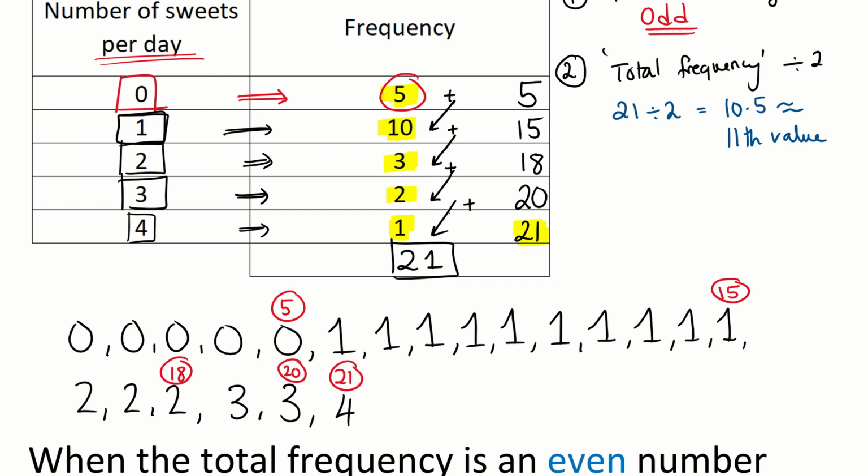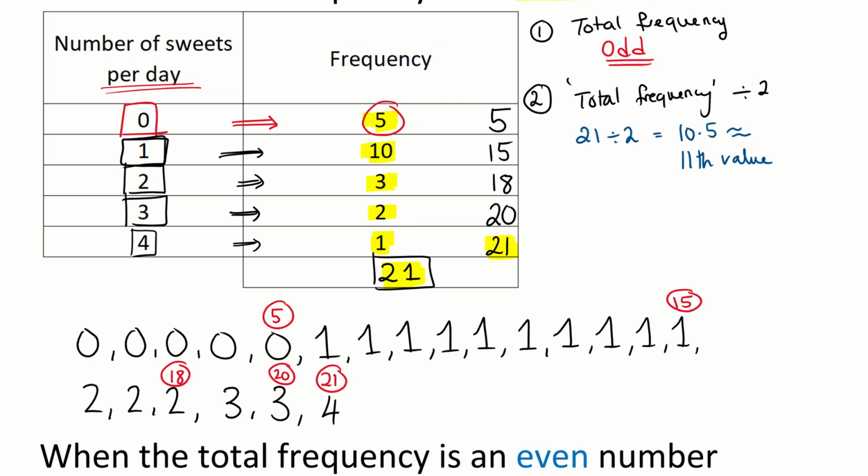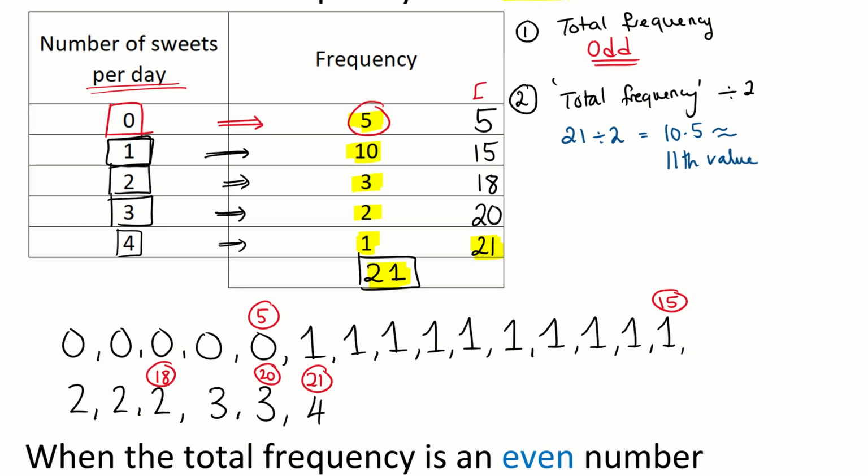The last number here should equal your total frequency. Now, what does that mean? These here are all end numbers. They tell you the end 0 is the 5th number in the list. And this one here, the 15th number is a 1. And the 18th number is a 2. And this 3 here is the 20th value. So they tell you the end of the list. But I want to start. Well, I always start with the first number in the list.